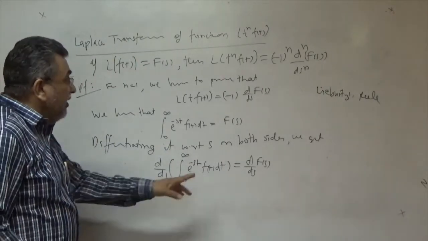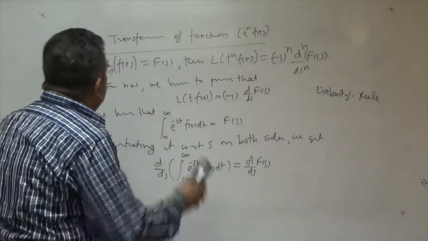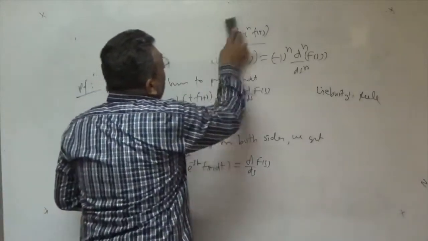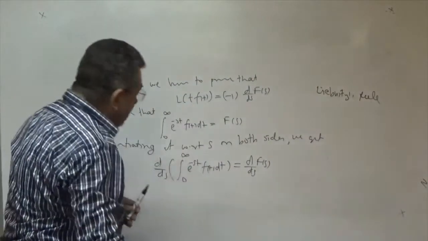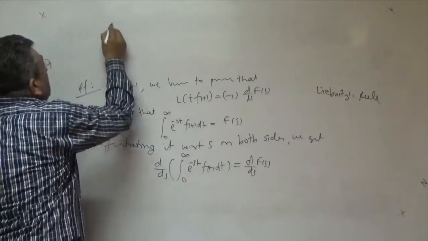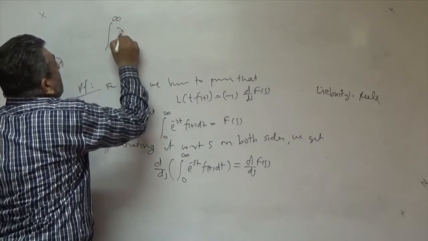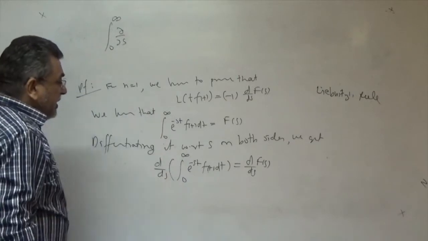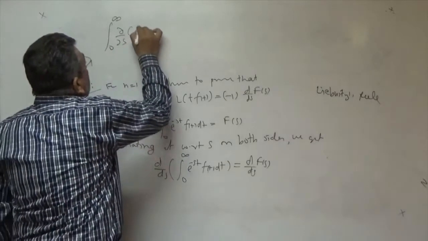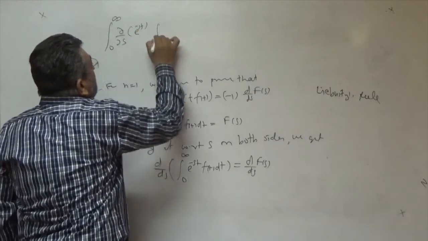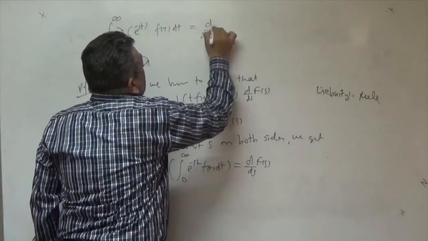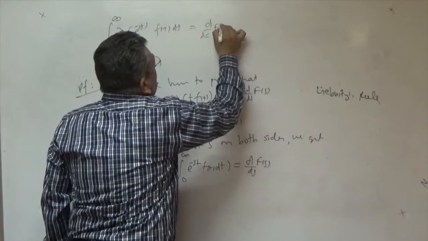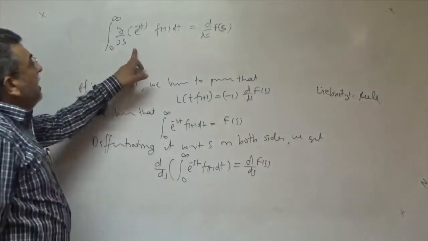Here, its nature will be partial, because here it is an ordinary derivative, but when you take it inside the sign of integration, it becomes a partial derivative with respect to s. For the partial derivative, the only function of s is e to the power minus st, f(t) stays as it is, and the right-hand side is similar, d by ds. This is the Leibniz rule. So we are using the Leibniz rule here.